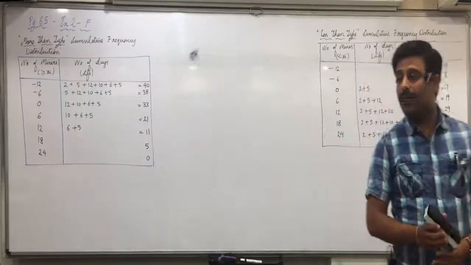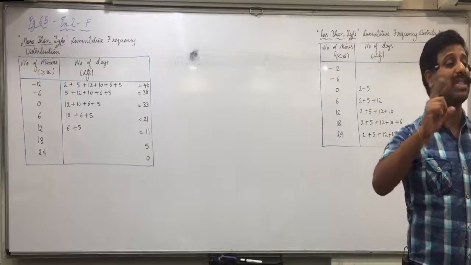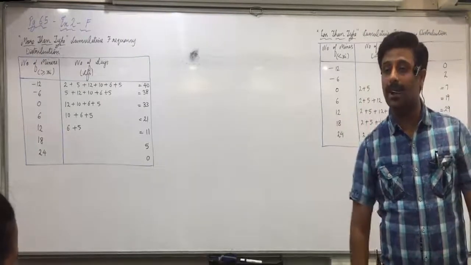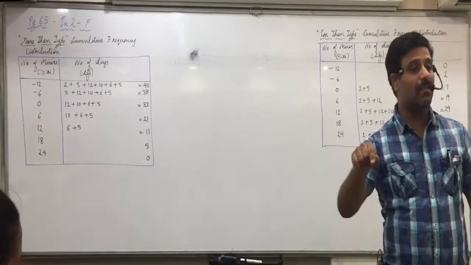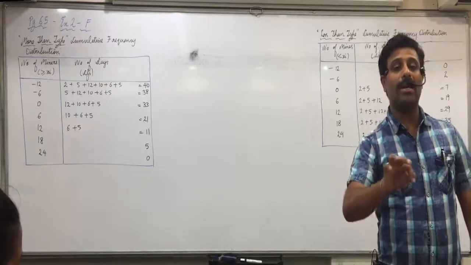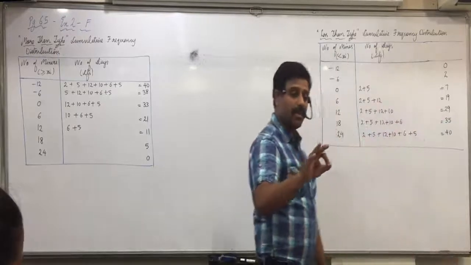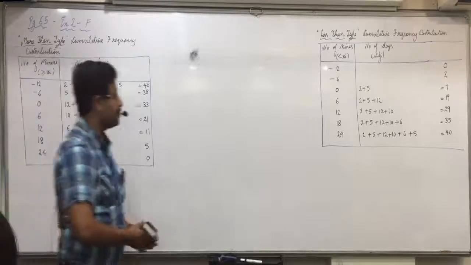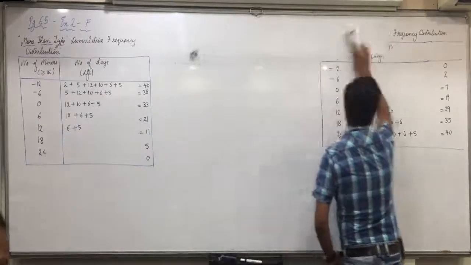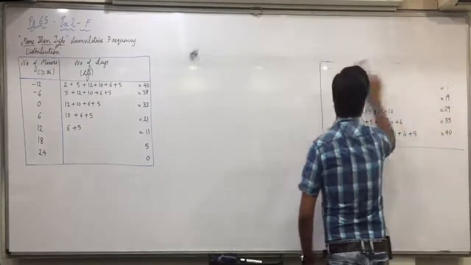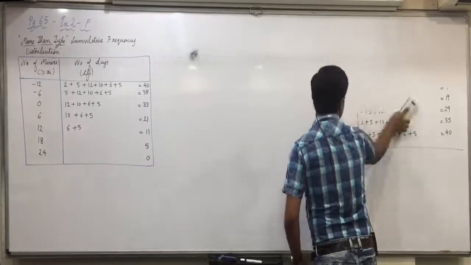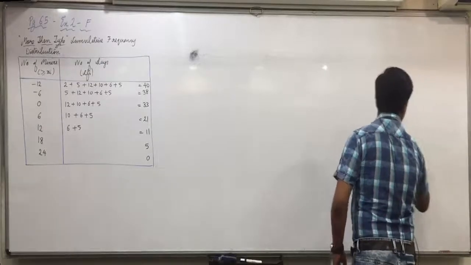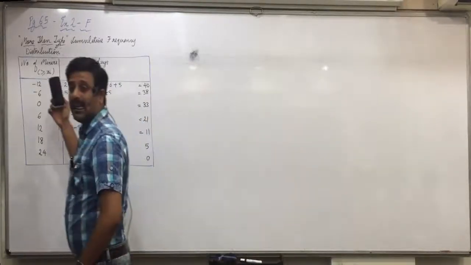Still anyone not clear with it? So once again, what is the logic in less than we don't use the sign of equal to? Because upper limit is not included in exclusive class. And why in more than we use the sign of equal to? Because lower limit is included in exclusive class. This is the logic. Any other confusion still? Shall I erase this? Everyone has completed?